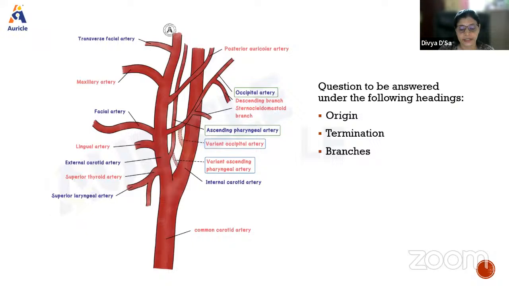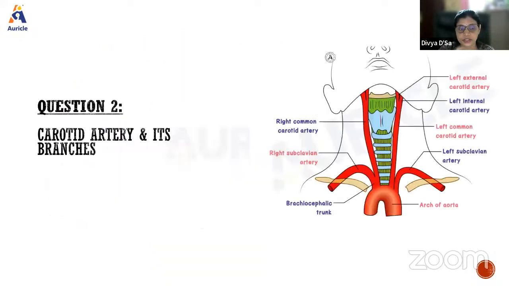Right. Next we go to the second question, the carotid artery and its branches. We have two common carotids, and you should be careful about the right and the left. The right common carotid artery is a branch of the brachiocephalic trunk, which comes from the arch of aorta, whereas the left common carotid artery is a direct branch of the arch of aorta.